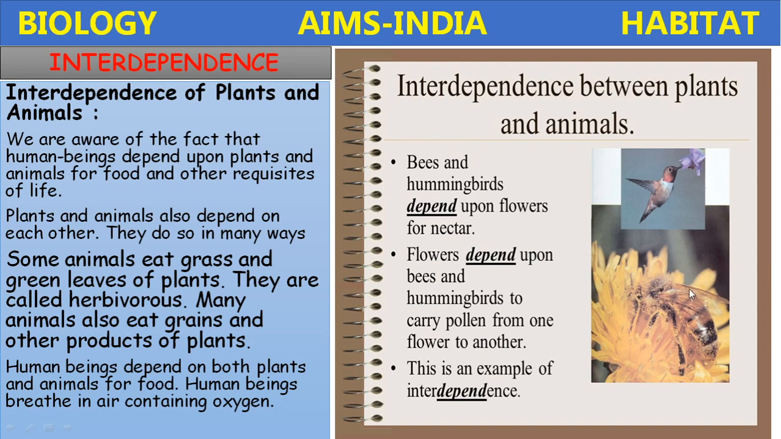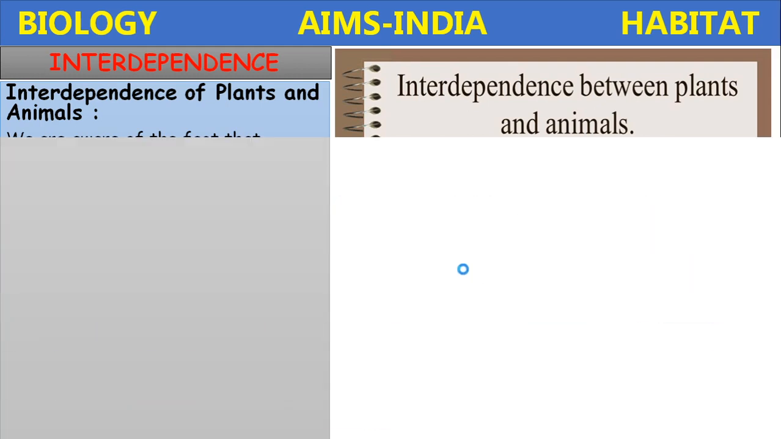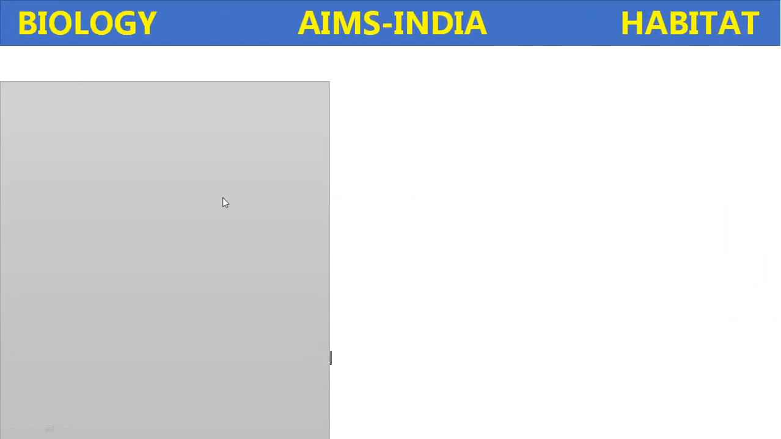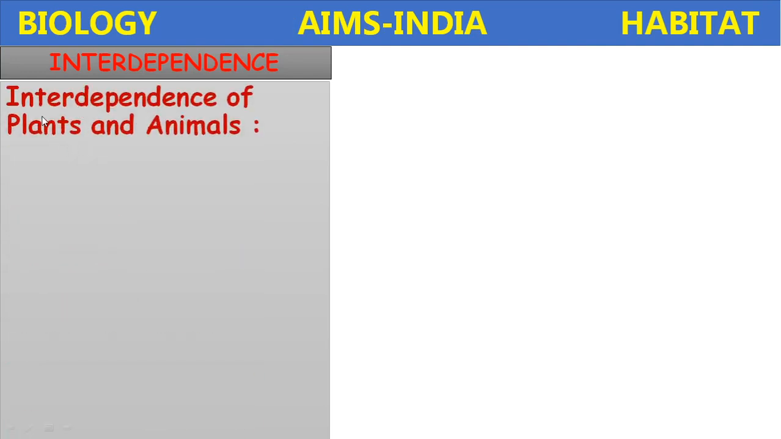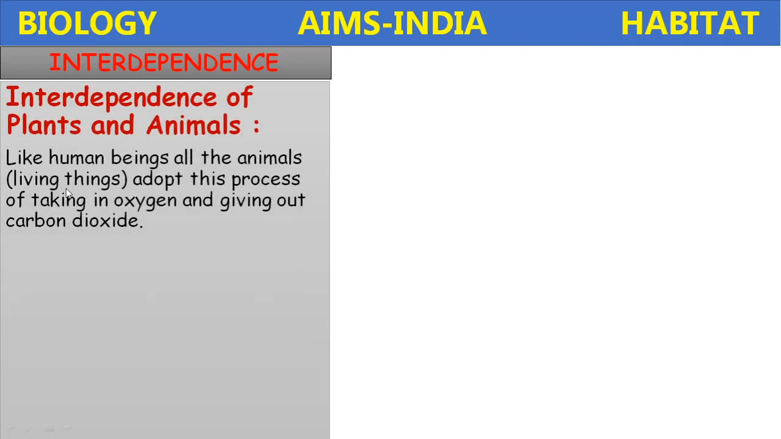Hummingbird and honeybee. Bees and hummingbirds depend upon flowers for the nectar. Flowers depend upon bees and hummingbirds to carry pollen from one flower to another. It's called cross-pollination. This is a good example of interdependence. There are so many examples which show this interdependence phenomenon. Interdependence of plants and animals.